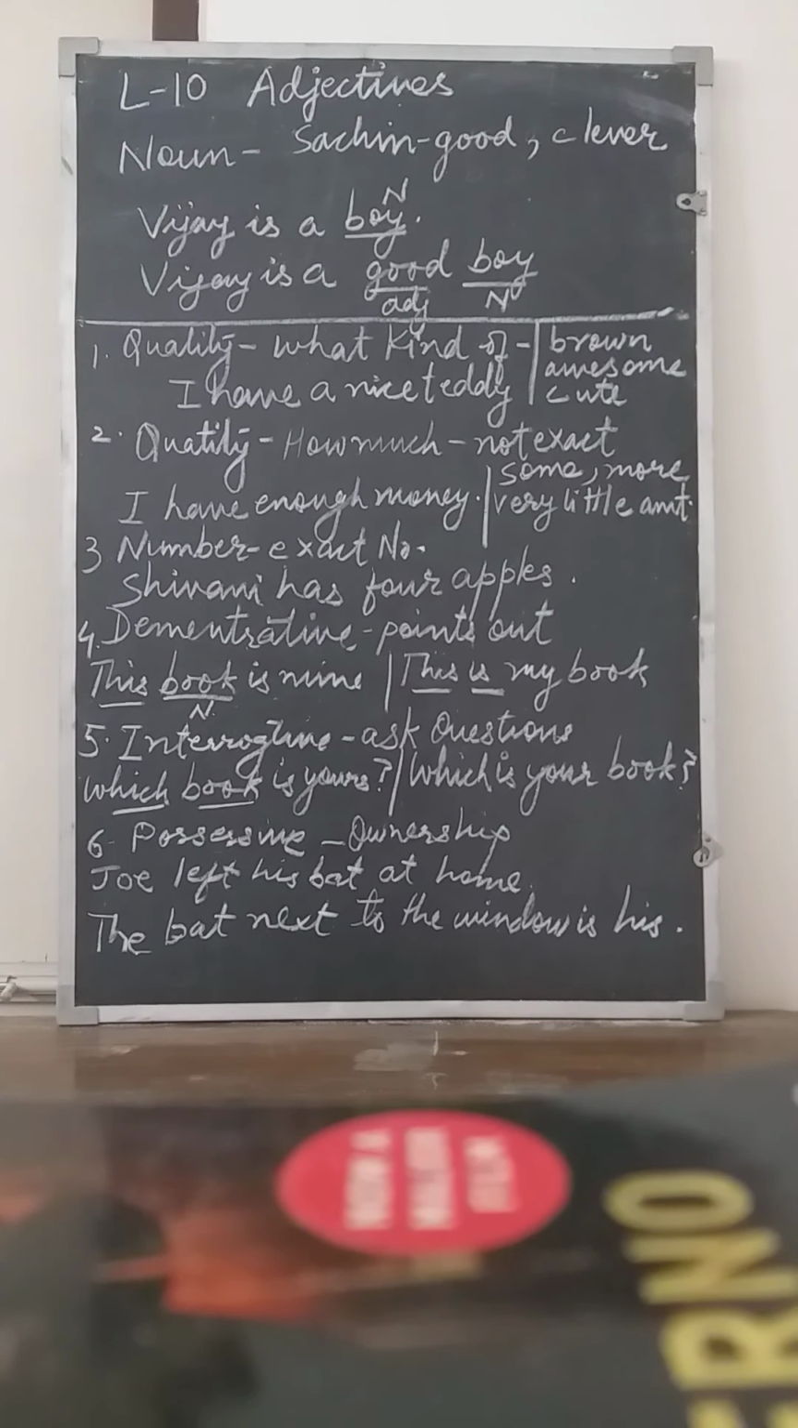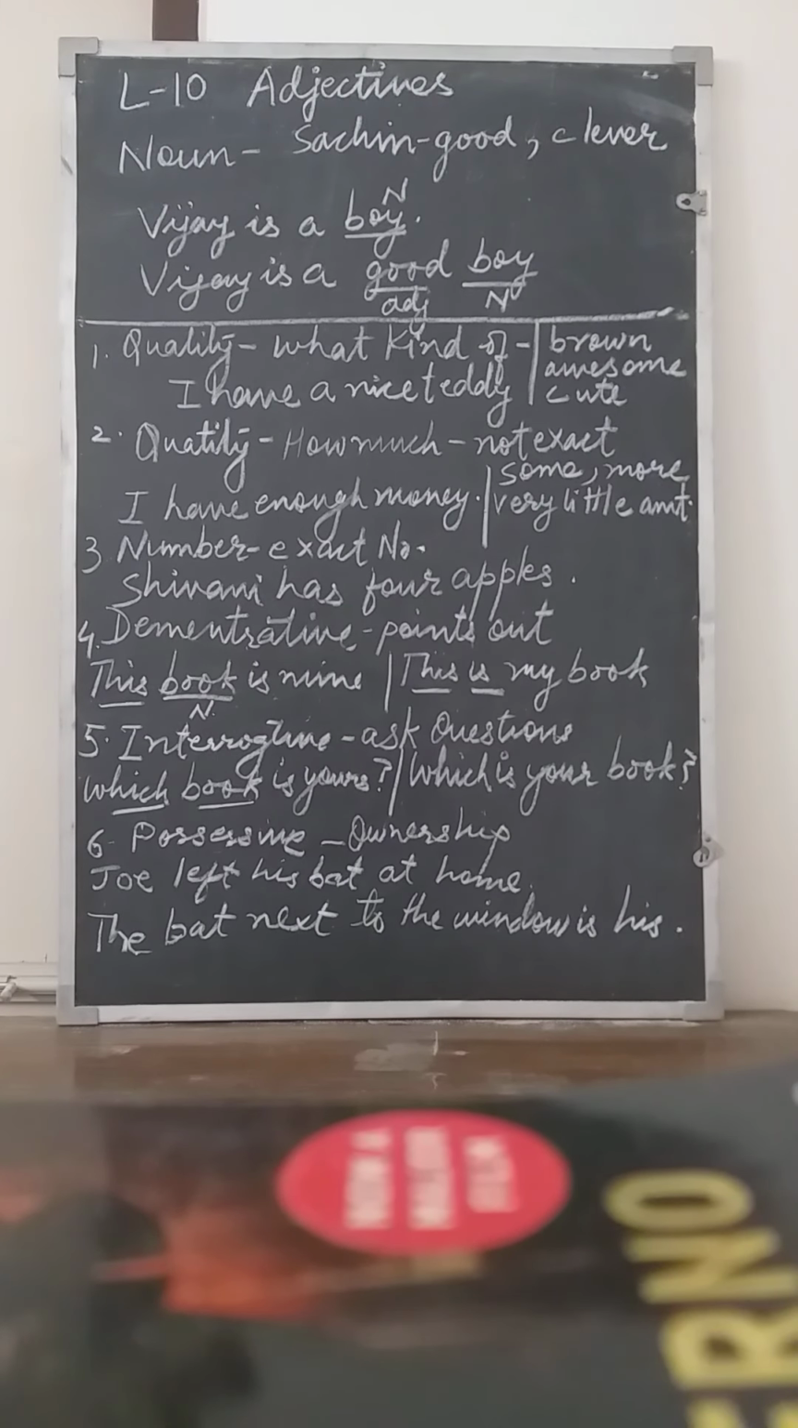What are adjectives? Adjectives are the words that describe a noun. Now, to understand adjectives, we need to revise what nouns are. Nouns are the words which describe a person, place, thing, or an idea.